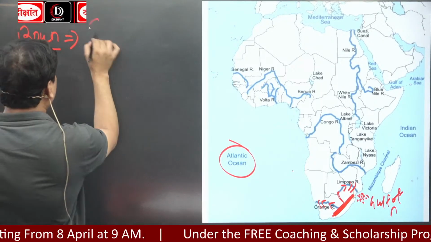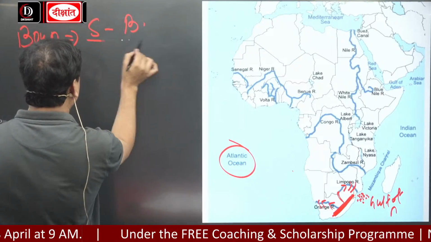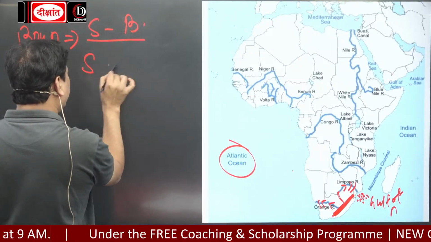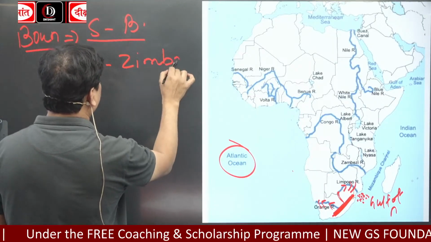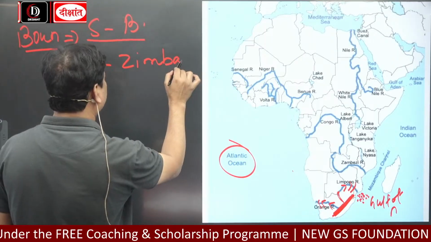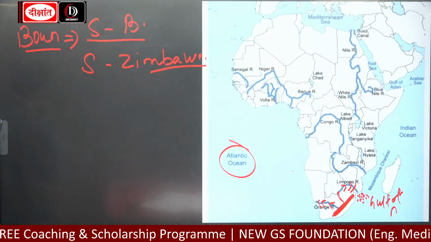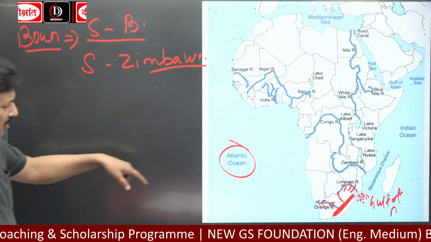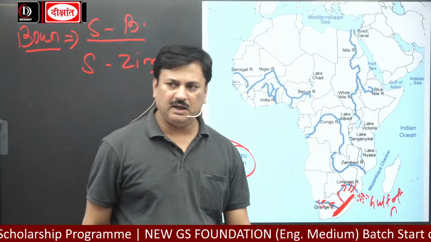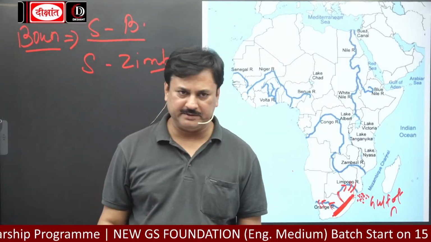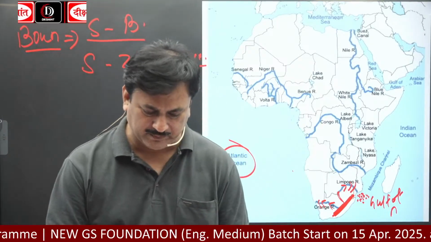South Africa and Botswana, and second, South Africa and Zimbabwe. River Limpopo drains into the Gulf of Mozambique.